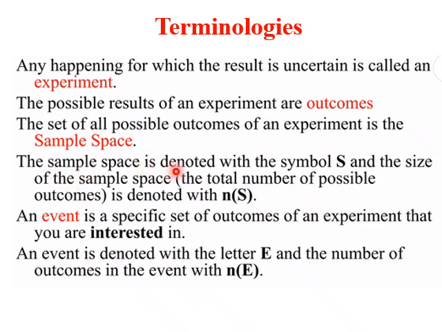The sample space is denoted with the symbol S, and the size of the sample space, that is the total number of possible outcomes, is denoted by N of S. Similarly, an event is a specific set of outcomes of an experiment that you are interested in. An event is denoted with the letter E, and the number of outcomes in the event is N of E.